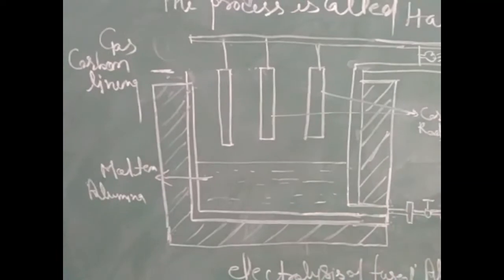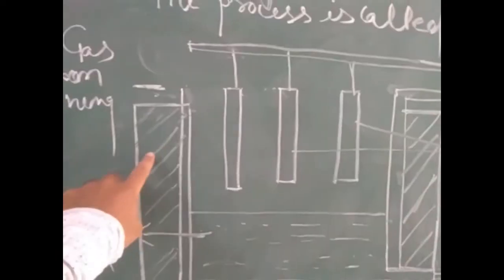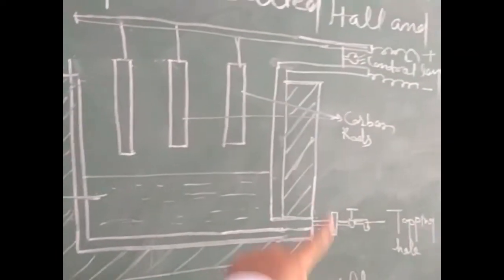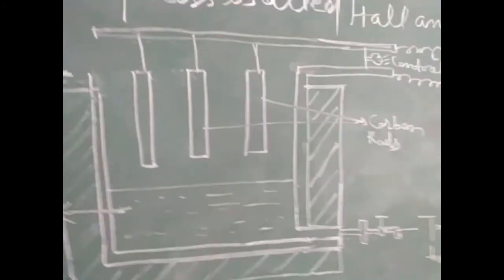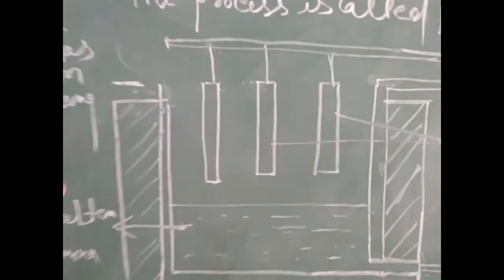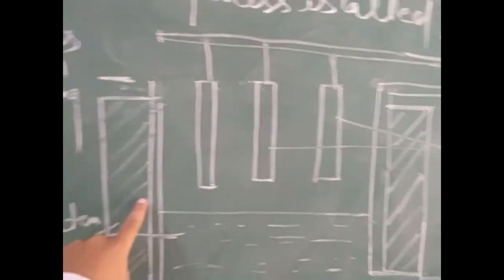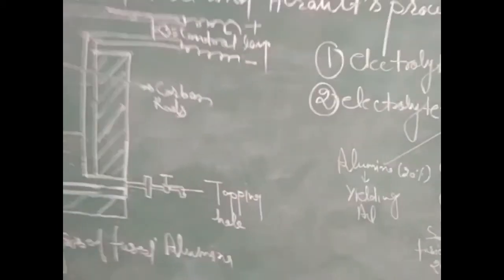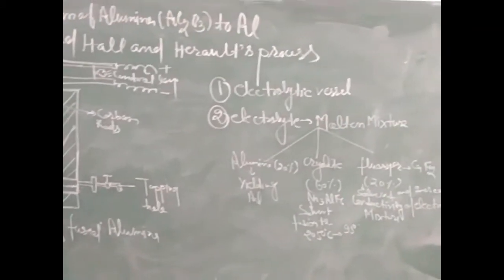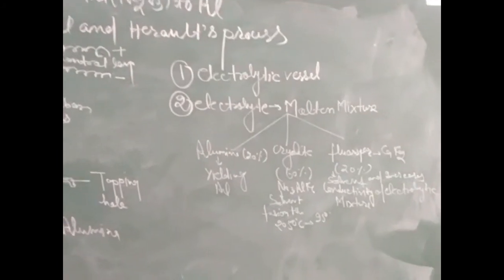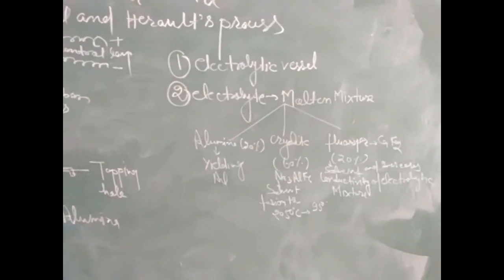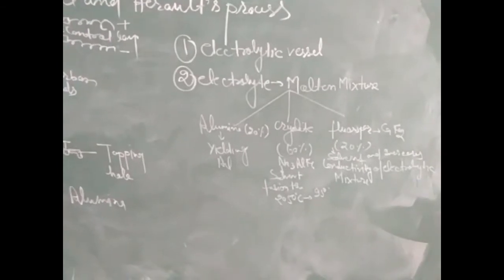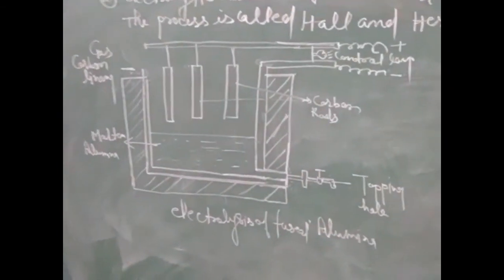Its outer portion is made up of iron, and the inner portion is lined with carbon. Now we come to the second point, that is electrolyte. Which type of electrolyte is used in this process? Molten alumina.